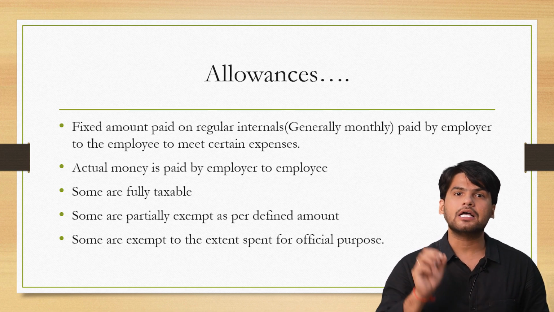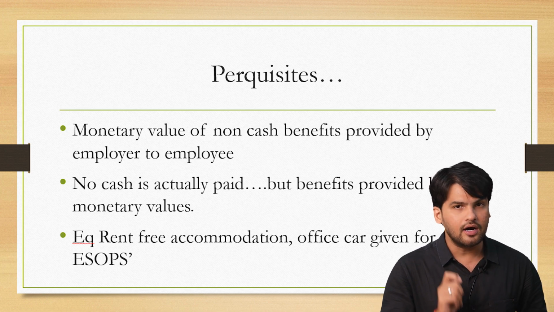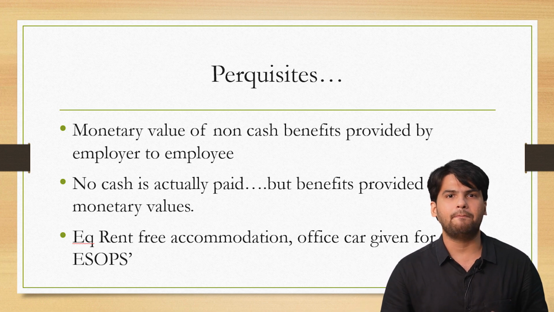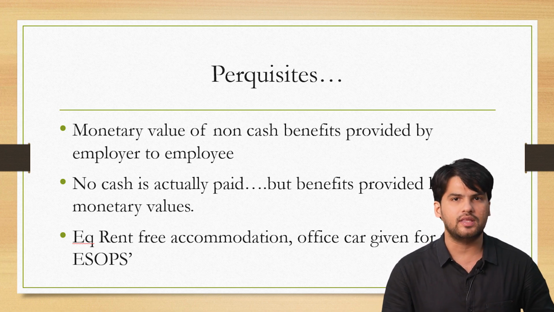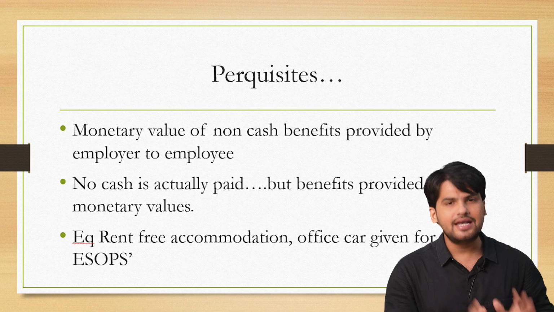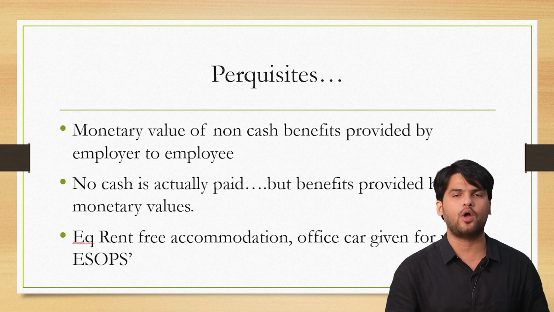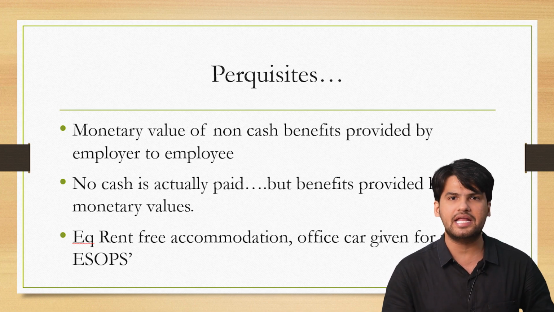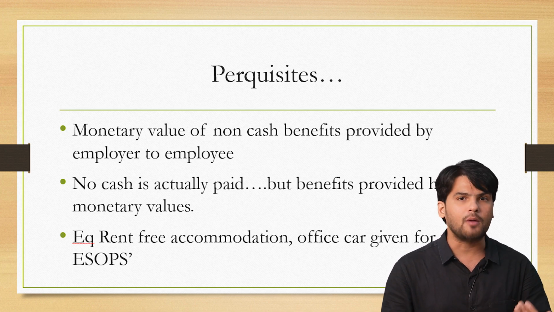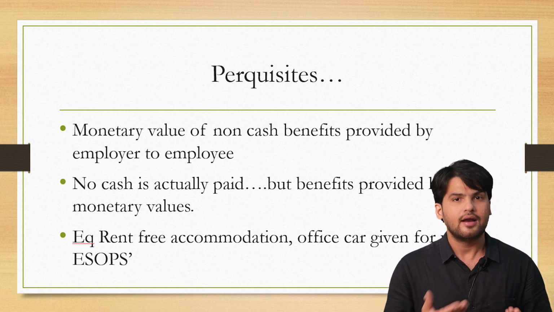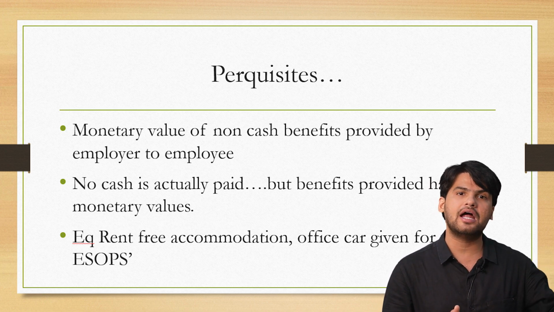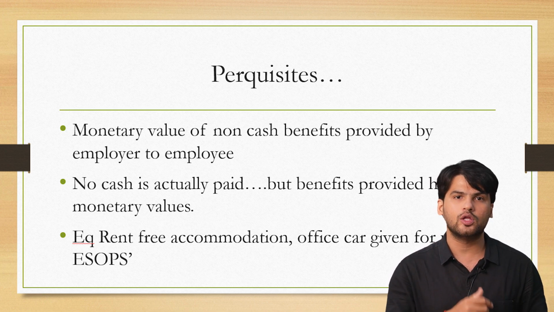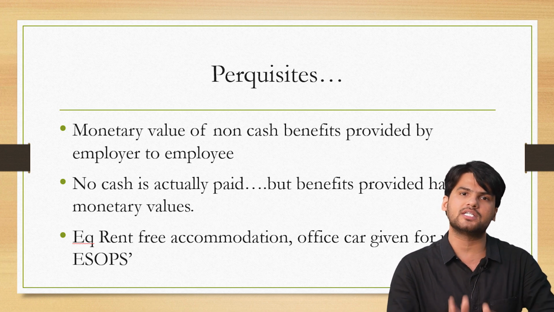The second thing that we can have is perquisites. Perquisites means money is not expressly being paid by the employer, but monetary benefits are provided by the employer to the employee. So unlike allowances, there will be no flow of money from employer to employee, but the benefit that the employer is giving to the employee is worth monetary benefits. For example, ESOPs, employee stock options given by the employer. They gave me one stock at 100 rupees and over the course of a couple of years it increased to 300, 400 rupees. So the profit that I make on those stock options from ESOPs is covered under perquisites.